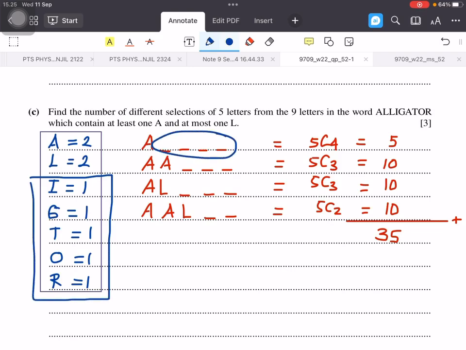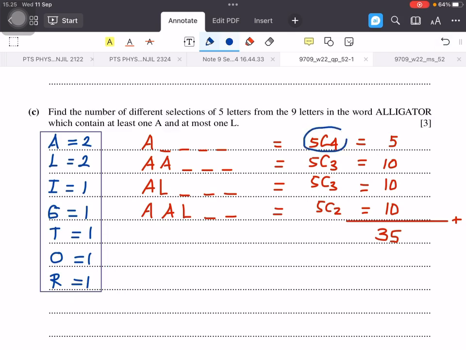Remember, this one has no L. The number of selections that can be made is 5 choose 4, because we have 5 letters available. The second scenario is that we pick 2 A's and still no L. It means that we need to pick 3 letters from these 5 letters. So the number of selections is 5 choose 3.